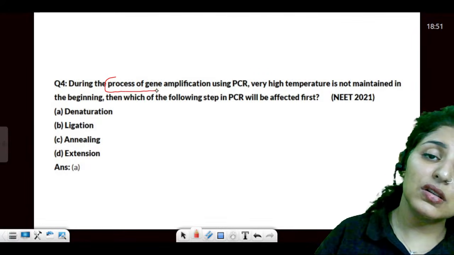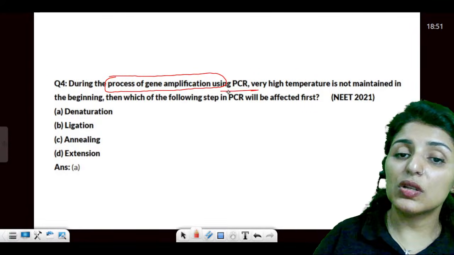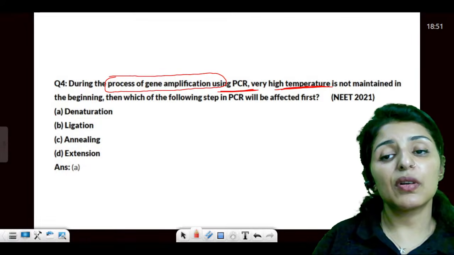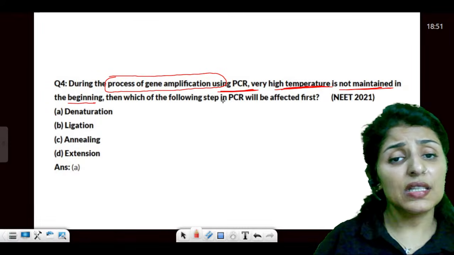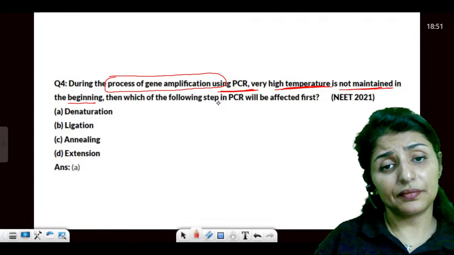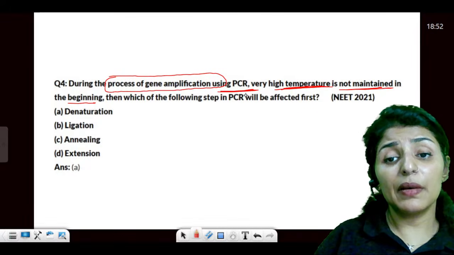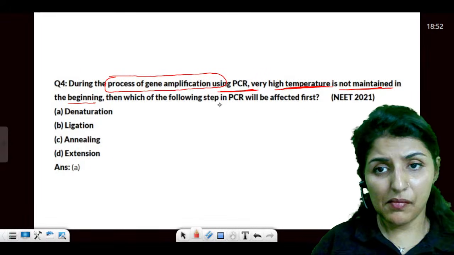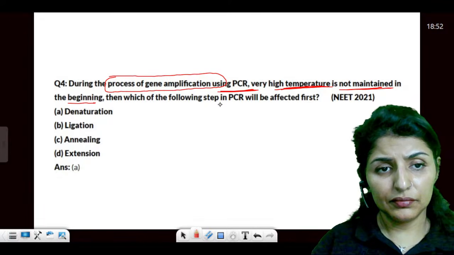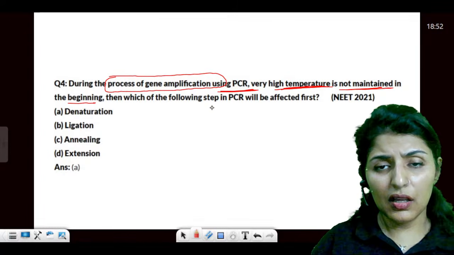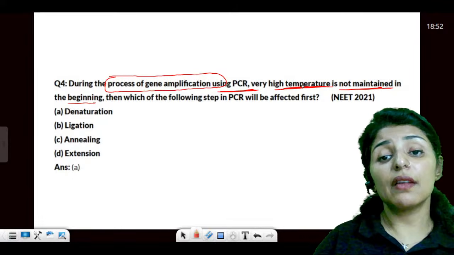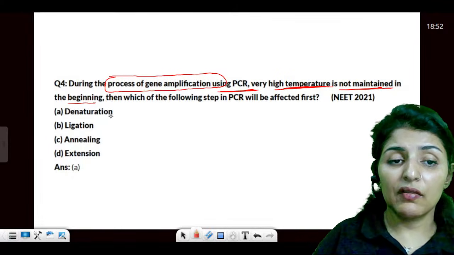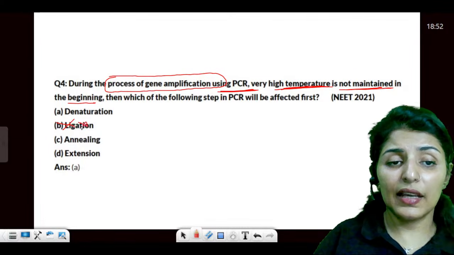Now, during the process of gene amplification using PCR, very high temperature is not maintained in the beginning. Then which of the following steps in PCR will be affected first? See, we know there are 3 steps. It is not ligation at all.